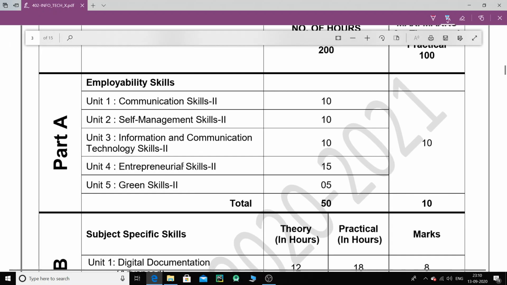Now, out of these theory chapters, the first chapter is communication skills, which is totally based on English, that is, English communication and English grammar. As I said earlier also, you have to do this yourself. But if the schools open, then possibly a few English teachers will be guiding you in this chapter.